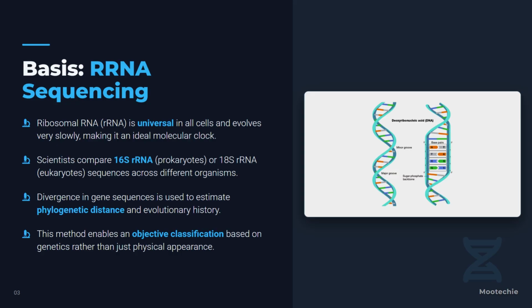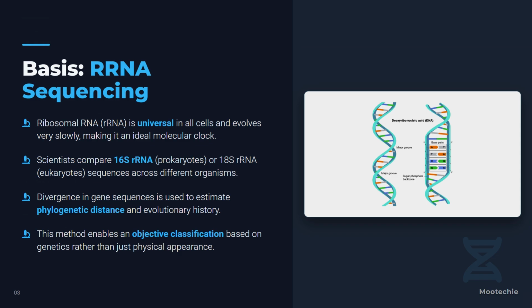This genetic method allows for a truly objective classification, moving us past reliance on just physical appearance or shape. This is the cornerstone of the entire system. By using a common, slow-changing molecule found in every living cell, Woese provided a consistent ruler to measure life's history.